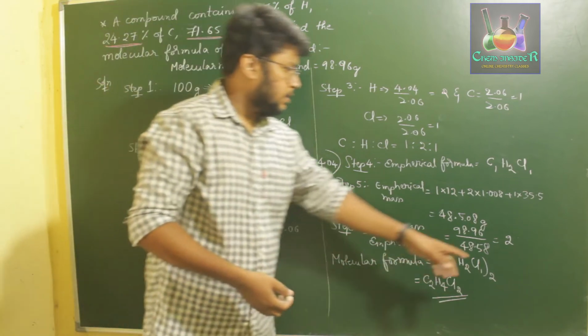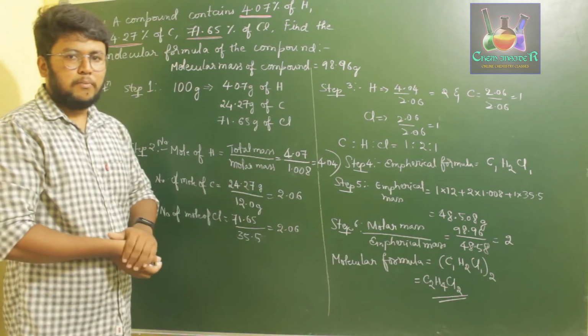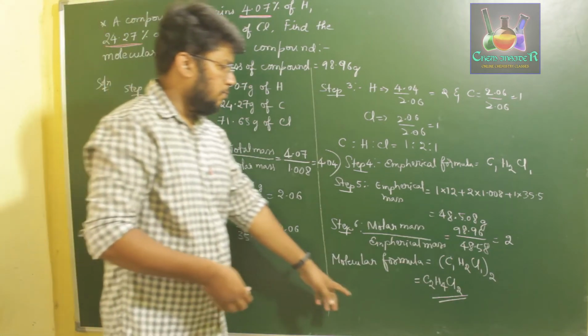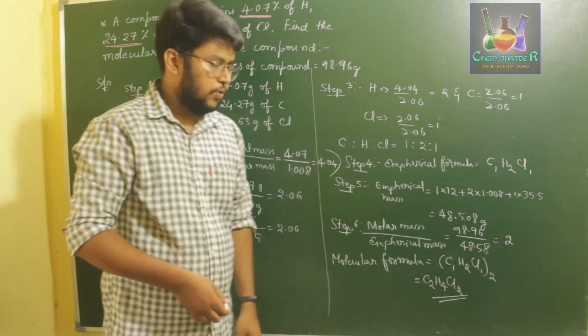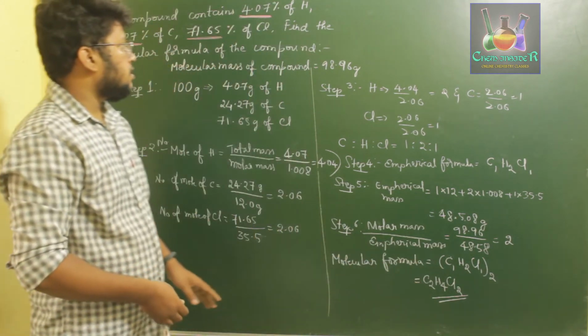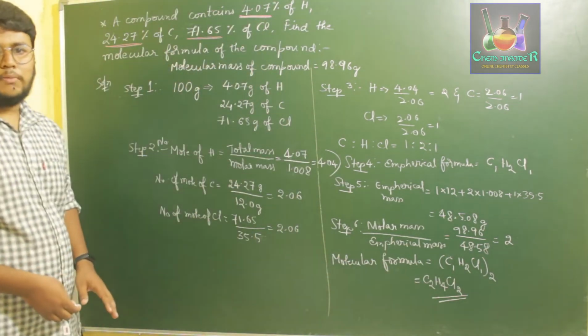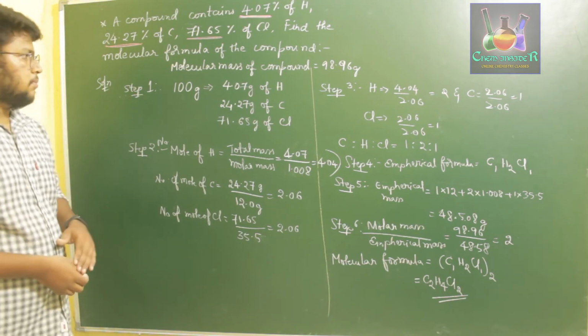and we get a number, which is nothing but the multiple of the ratio for the molecular formula. So the molecular formula will be taken as the empirical formula twice, because we have got 2. So we will get the formula as C2H4Cl2. So this is how we calculate the molecular formula of a compound using its percentage composition and molecular mass.